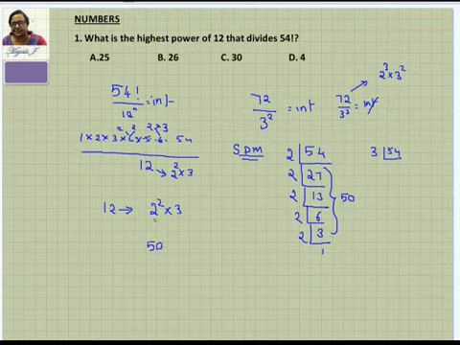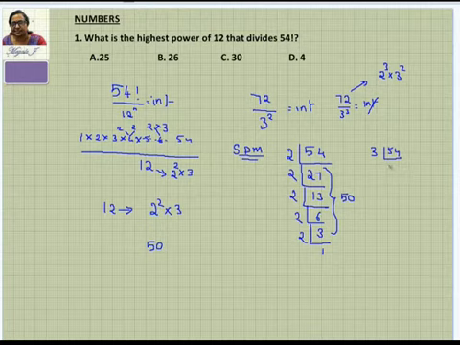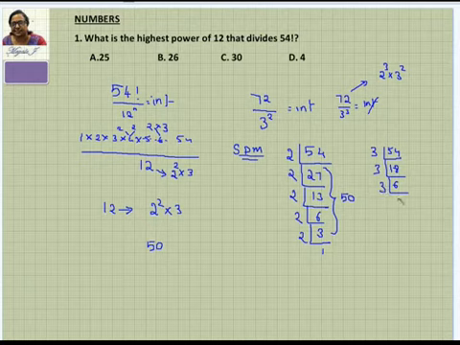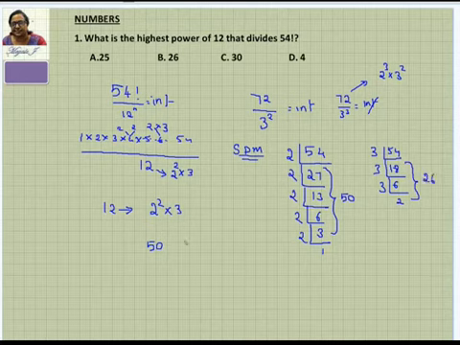I need these 2s, so I'm writing just behind this. Now let us go for 3. 54 when you divide by 3, you're going to get 18. Again when you divide this, you're going to get 6. Further when you divide this, you're going to get 2. And when you add all this, because further you cannot divide it, you're going to get 26. So we have 26 3s.